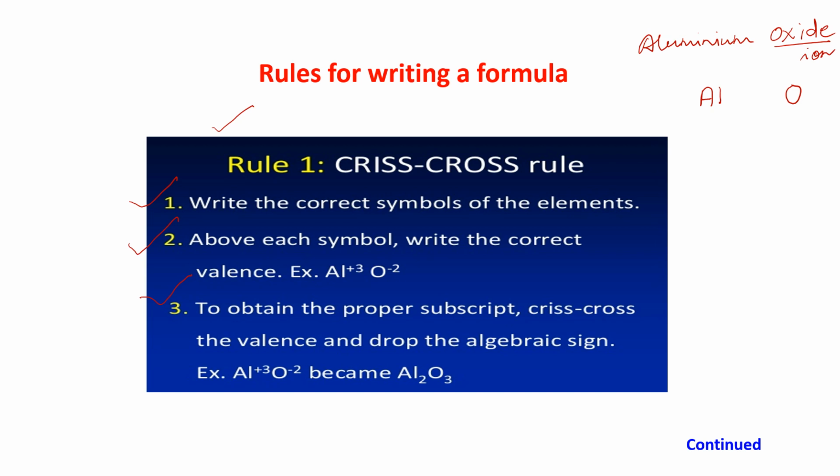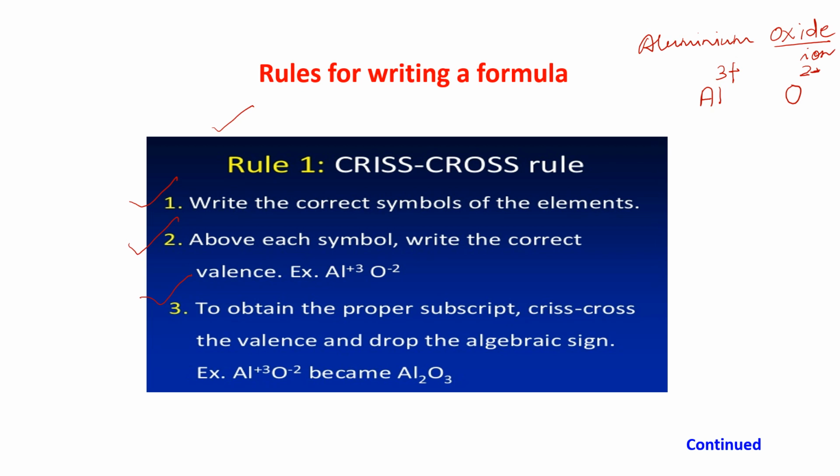Now write down the valencies at the top, so it will be in the superscript. For aluminium, the valency is +3. And oxygen has the valency 2-. I ask you to learn the valencies, okay? This is very important, otherwise you will not be able to write. -2.